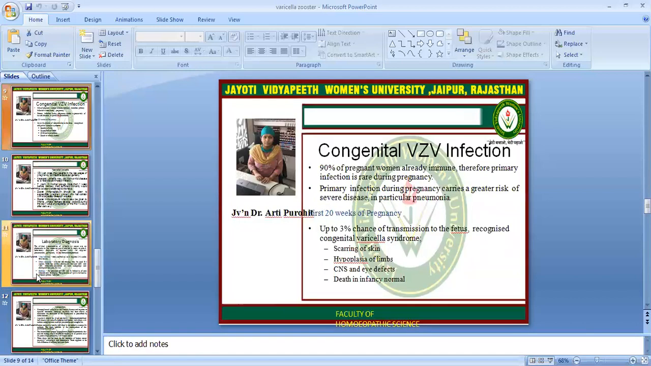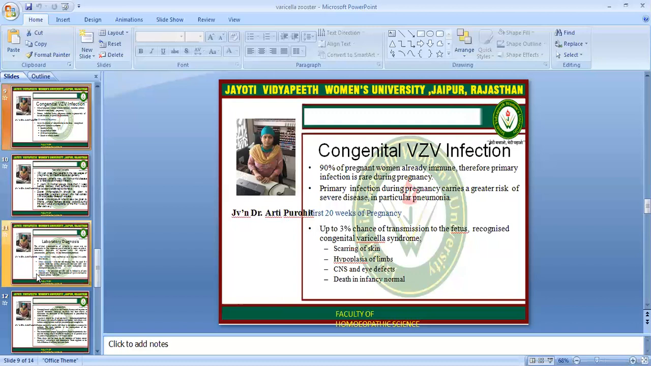Congenital varicella zoster virus infection. 90% of pregnant women are already immune. Therefore, primary infection is rare during pregnancy. Primary infection during pregnancy carries a greater risk of severe disease, in particular pneumonia. In the first 20 weeks of pregnancy, there is up to a 3% chance of transmission to the fetus.